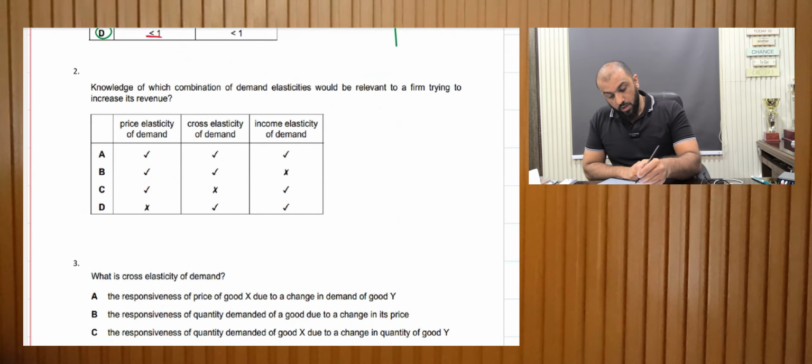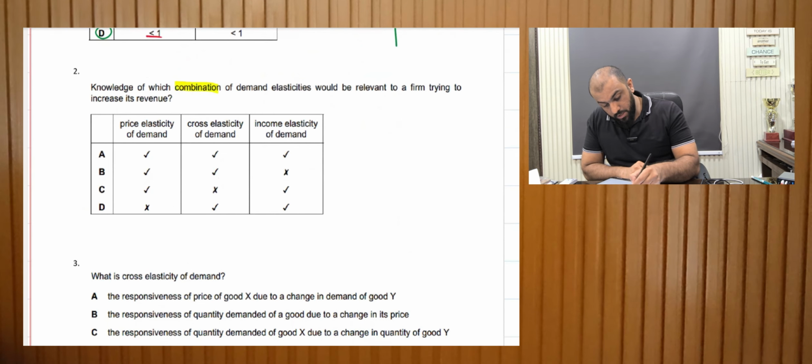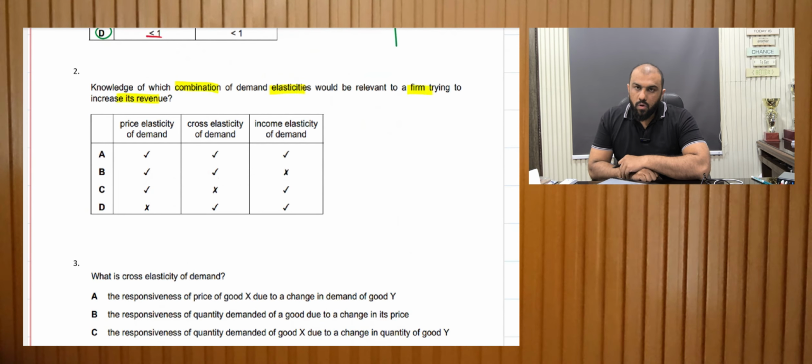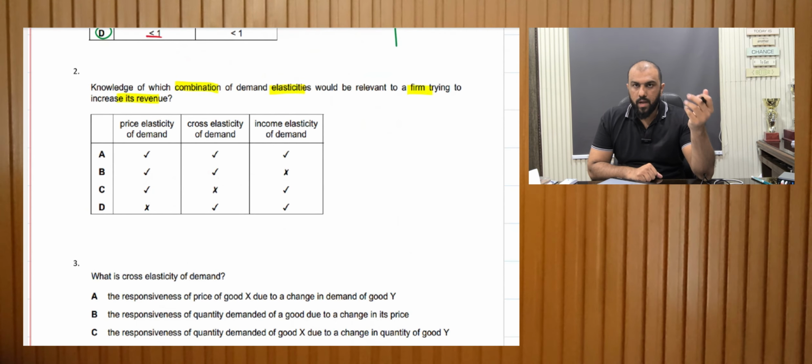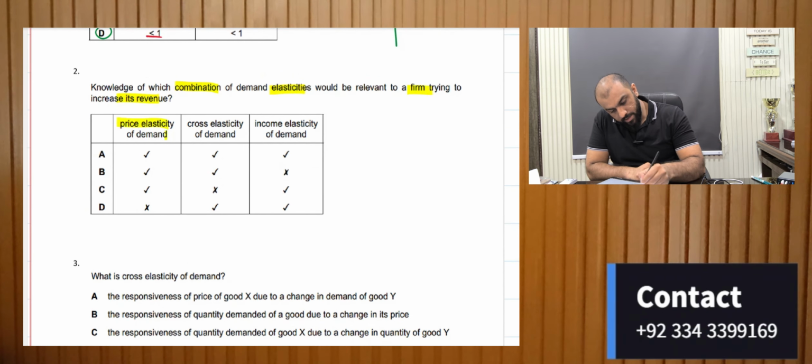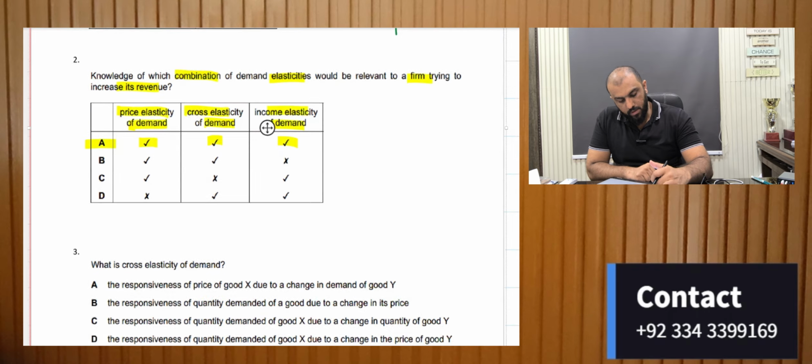Moving on, the knowledge of which combination of demand elasticities would be relevant for a firm trying to increase its revenue. Now, all elasticities are important when it comes to maximizing the revenues, right? So YED, XED, PED, everything. Let's look at the options. PED, XED, YED. A is the right answer, right? Let's move on to the next MCQ.